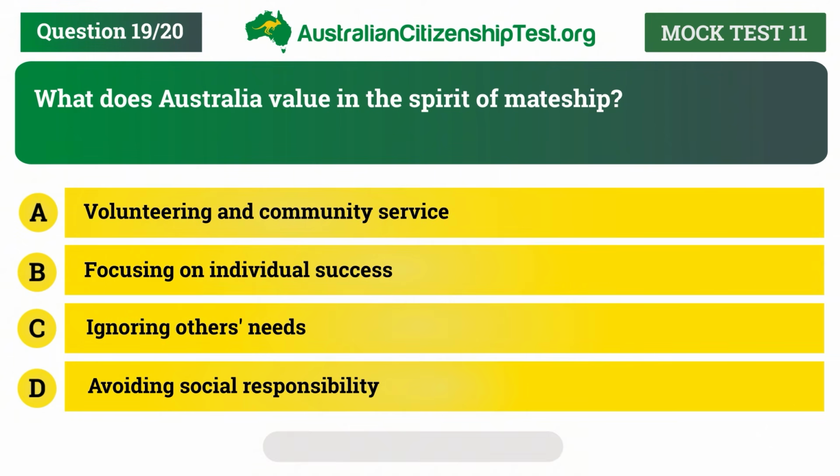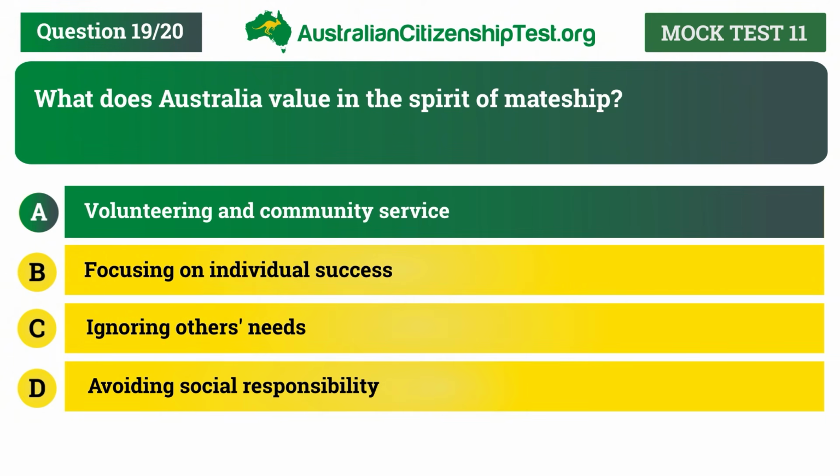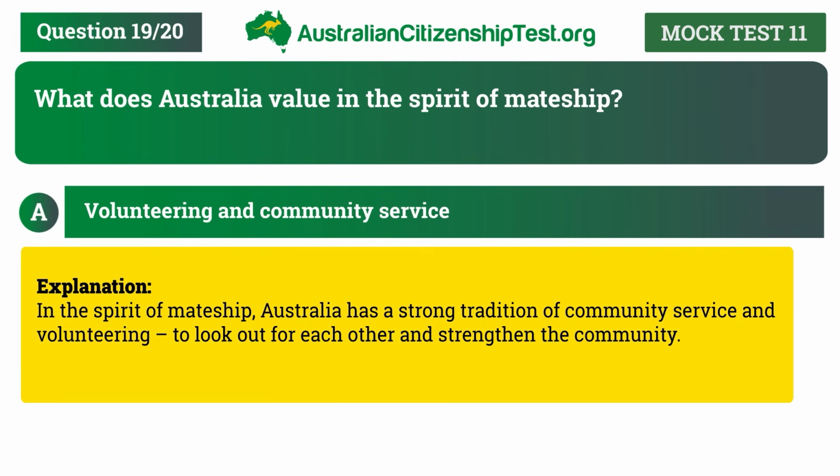The correct answer is A. Volunteering and community service. Explanation. In the spirit of mateship, Australia has a strong tradition of community service and volunteering to look out for each other and strengthen the community.